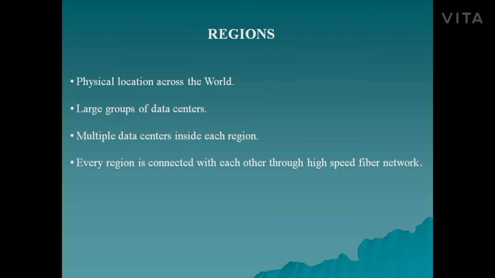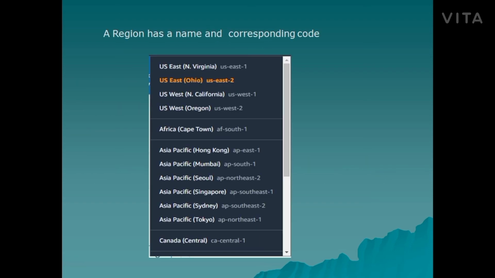So what is a region? It's just a physical location across the world where a group of data centers are present. Each region has multiple data centers and every region in the world is interconnected with each other. Every region has a name and a corresponding code. Asia Pacific Mumbai is the region name and its corresponding code is ap-south-1. We can choose one of these regions to deploy our services.